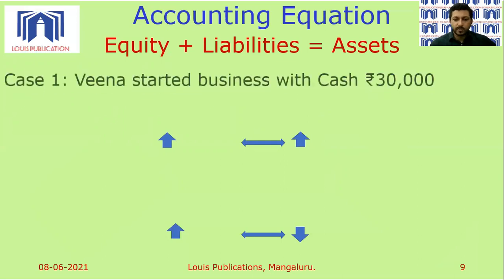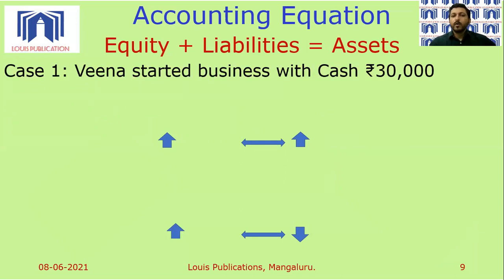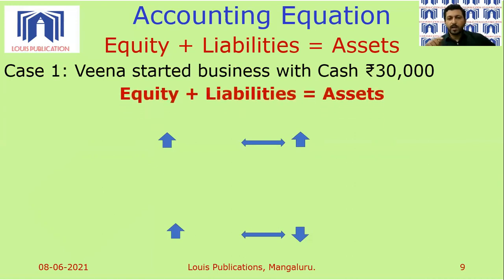Let's take the first transaction. Case 1, I say, Veena started business with cash rupees 30,000. So the business person is starting a business and she is bringing in cash worth rupees 30,000. What will happen to the accounting equation? I record the accounting equation, equity plus liabilities is equal to assets.